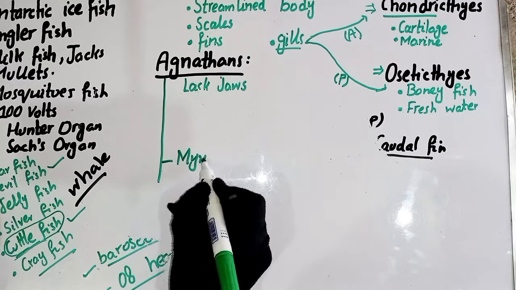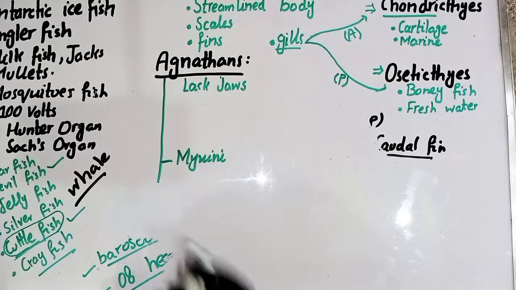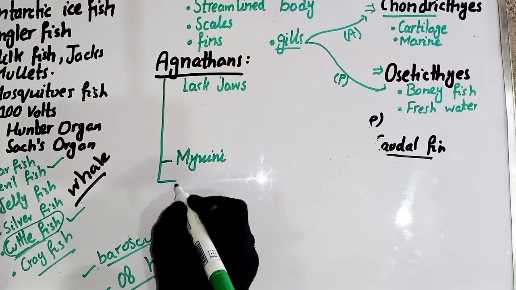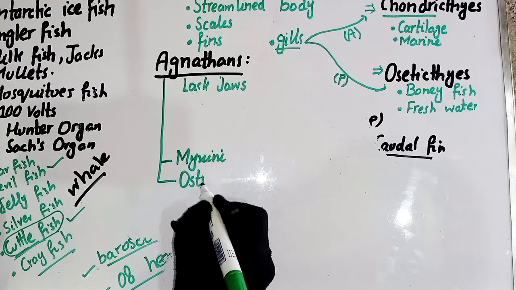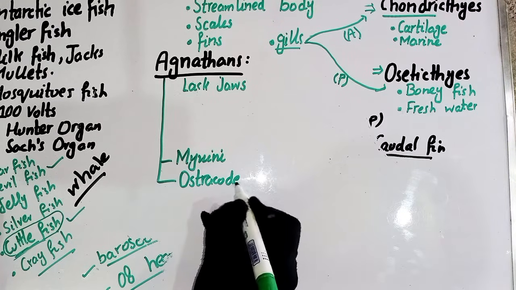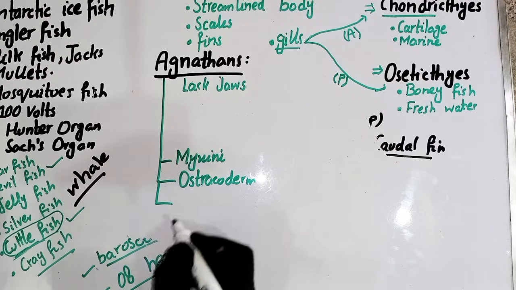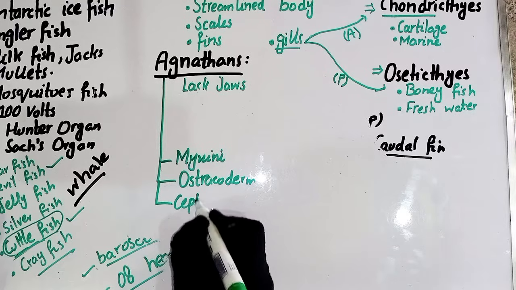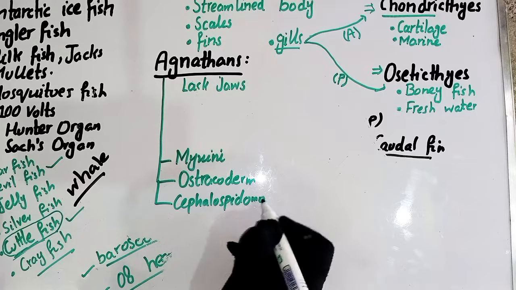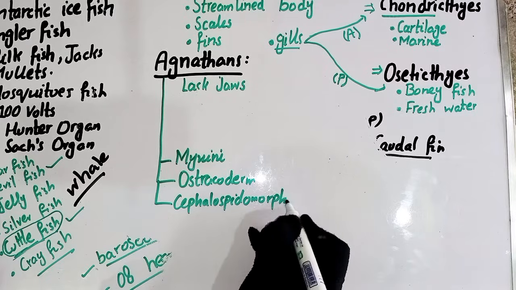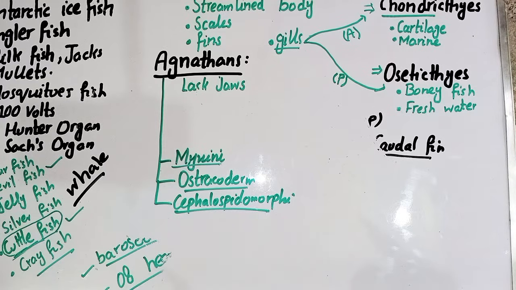It is actually the modern classification. I also explained the old classification of the fishes. The first class is Myxini, the second class is Ostracoderm and Ostracoderm-like organisms, and the third one is Cephalaspidomorphi. So the three main classes are Myxini, Ostracoderm and Cephalaspidomorphi.